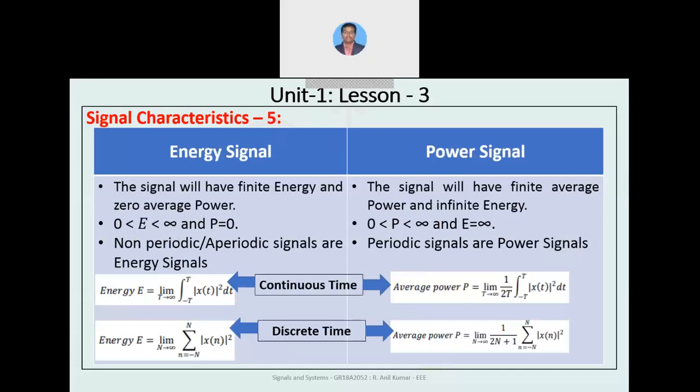The formulas for continuous time and discrete time are represented here, where we can see that for continuous time the limits are defined with respect to an integral from minus t to t, and for discrete time we define the limits with respect to the number of samples, and the relation is given with a summation. You just remember that: in continuous time, integration is given; for discrete time, it is a summation symbol, with limits from minus n to n, nothing but the number of samples.